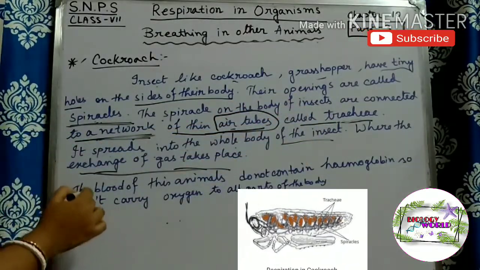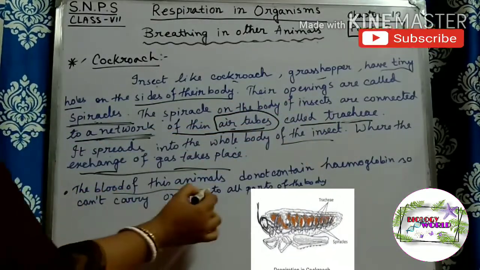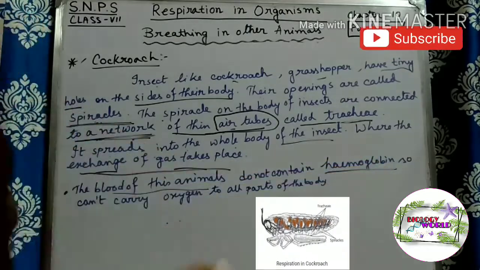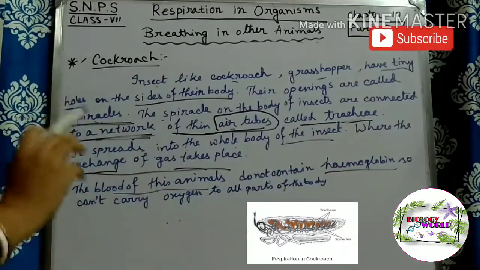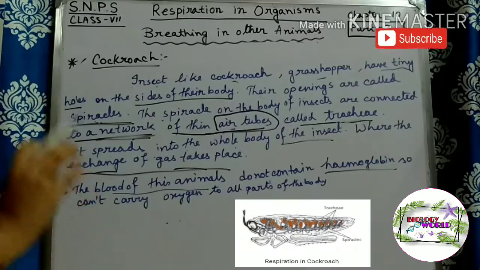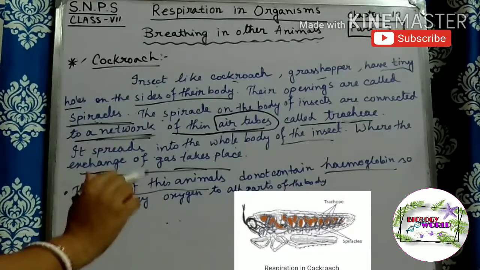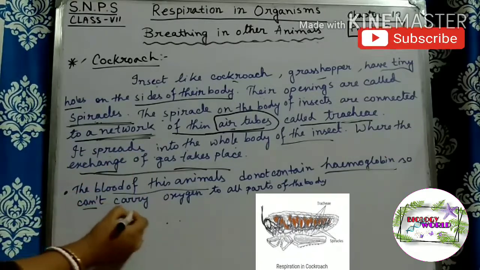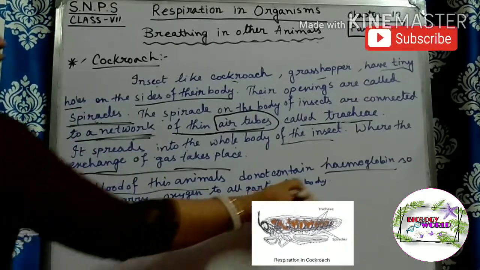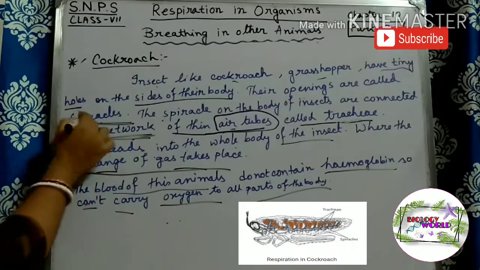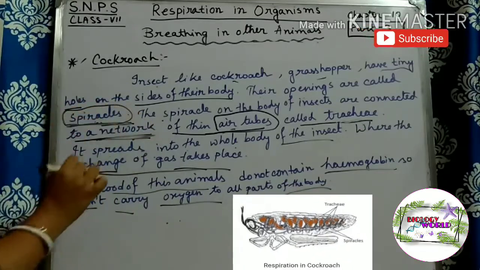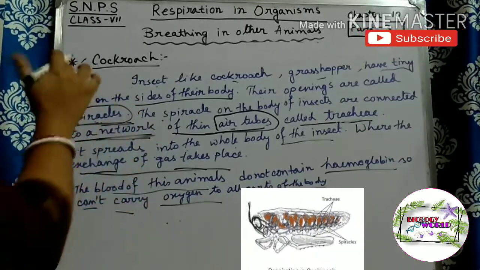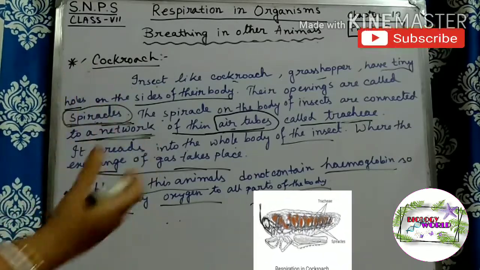The blood of these animals does not contain hemoglobin. It means this type of insect blood has no hemoglobin, so it is not red in color. It cannot carry oxygen to all parts of the body. So here the spiracle is the only organ by which this type of insect can respire.